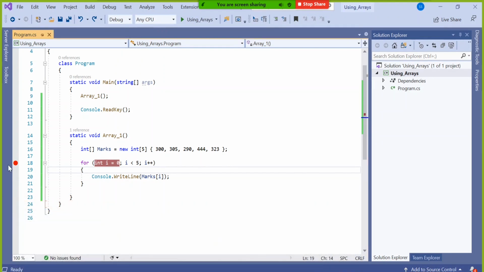If somebody wants to display this in a better manner, you can say like this: in index position number 0, value is position number 1. Should I display first I, then marks of I?